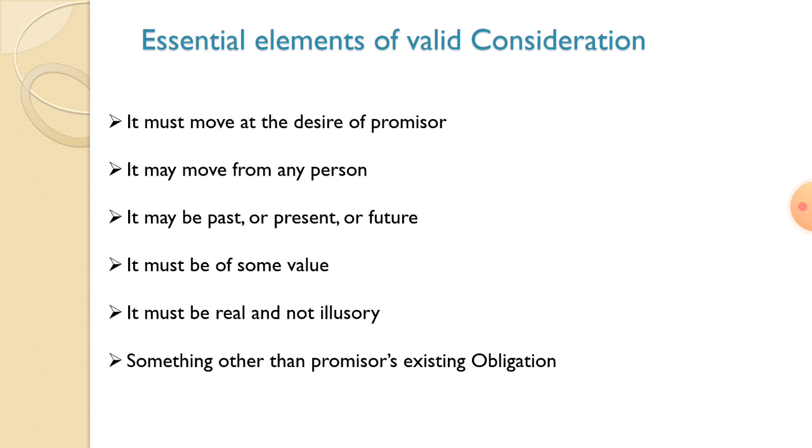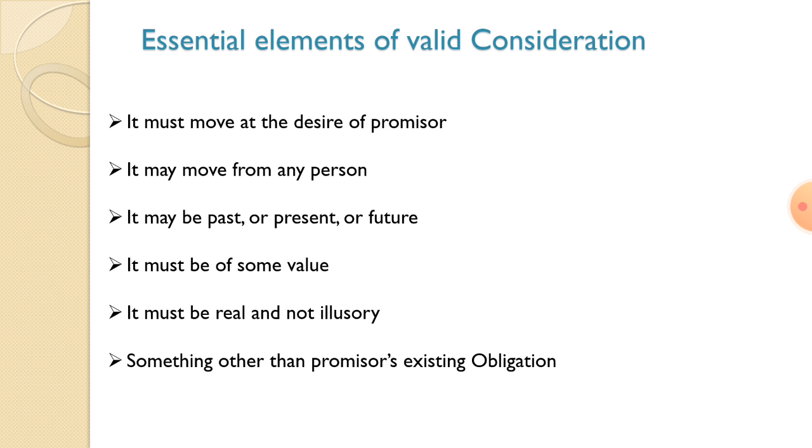Let us go to present consideration. The consideration which moves simultaneously with the promise is called present consideration. For example, in case of cash sales, the promise to pay the price and the promise to deliver the goods are performed simultaneously. That is called present consideration. Let us talk about future consideration.